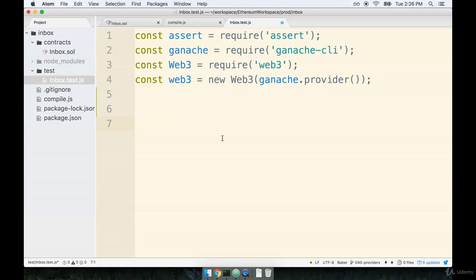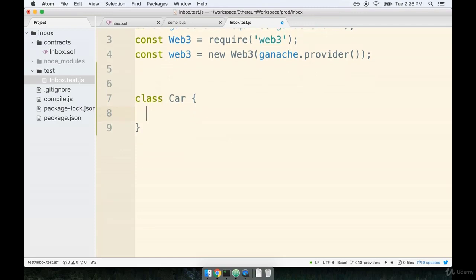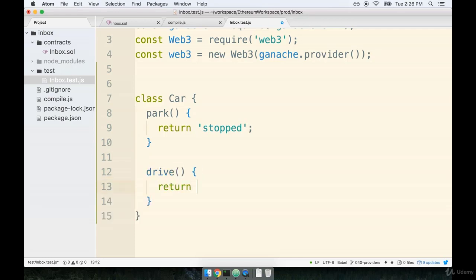At the top of the file, we're going to write a little class that we're going to attempt to then test. And it's going to be a very straightforward little class. So we're going to make a class called Car. Car is going to have 2 methods assigned to it. We'll have one method called park. Whenever someone calls park, we will return the string 'stopped'. And then it will have a second method called drive. And whenever we call this, we'll return the string 'vroom'.